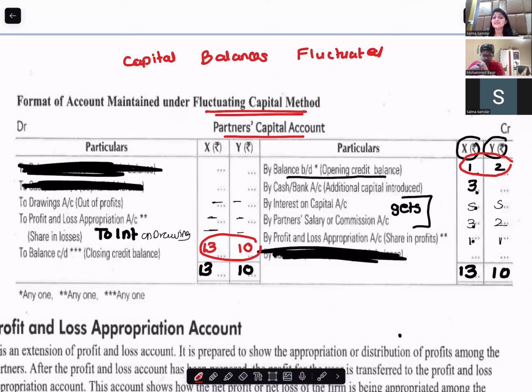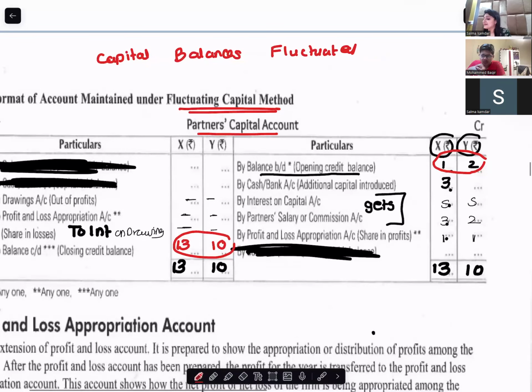Why do I say it's prepared under the fluctuating capital method? Because the capital account balances of the partners are fluctuating.